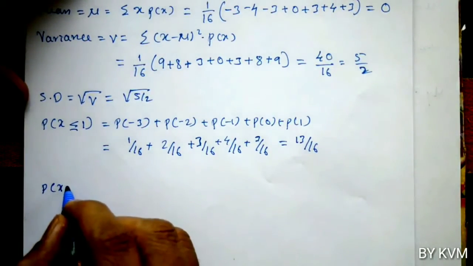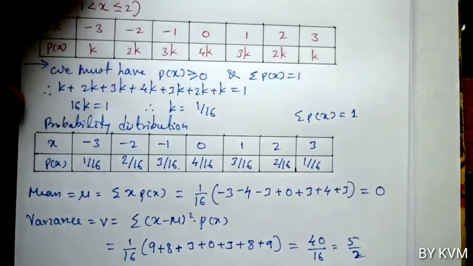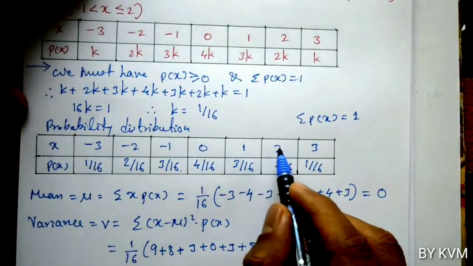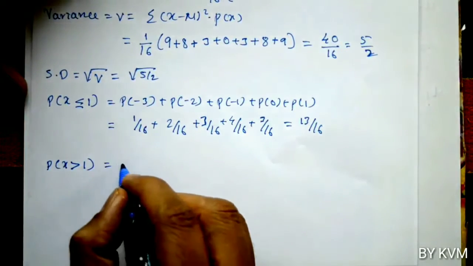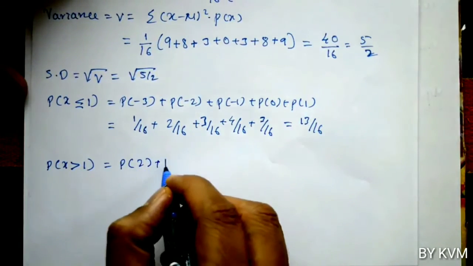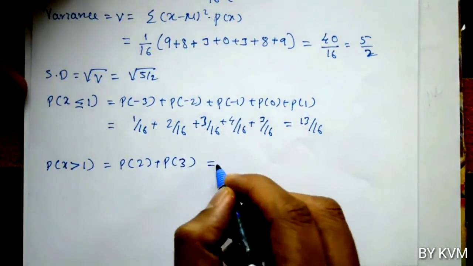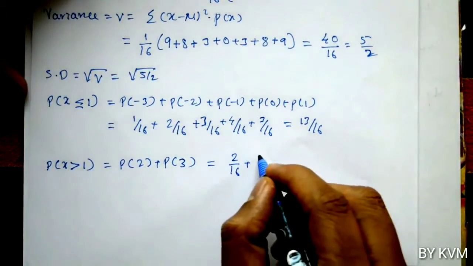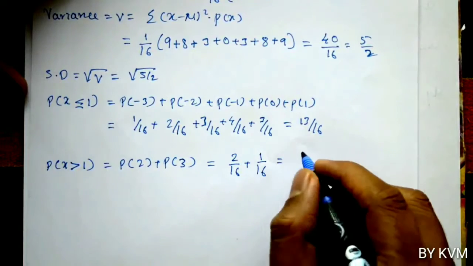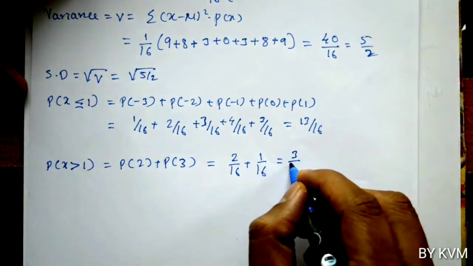Now we have to find probability of x greater than 1. Greater than 1 means you have to take all the values of x greater than 1, that is p of x equals 2 and p of x equals 3. So, p of x equals 2 is 2 by 16, p of x equals 3 is 1 by 16, 2 plus 1 is 3 by 16.